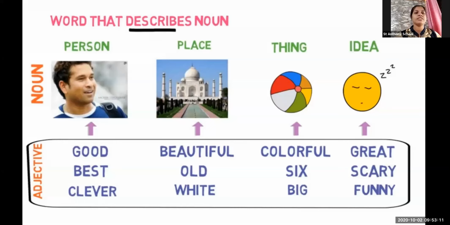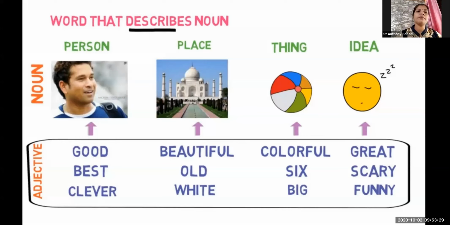So you can say the Taj Mahal is a very beautiful monument, as well as a very old monument. Yes or no? So we keep describing what the color of the Taj Mahal is. The Taj Mahal is white in color. So we keep describing the places. Yes or no?